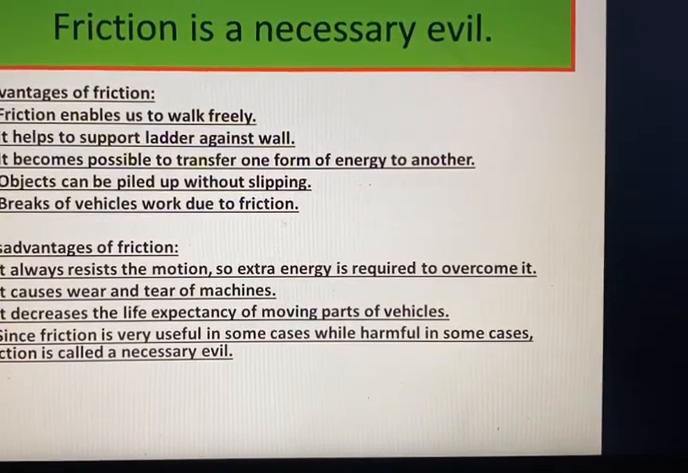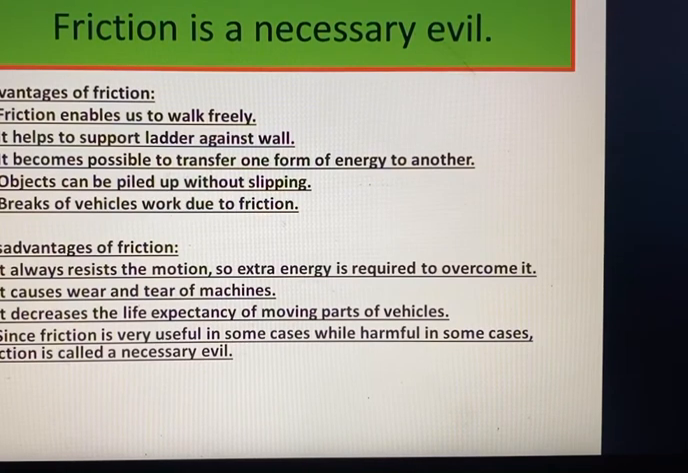Okay, so why is friction called a necessary evil? There are some advantages and disadvantages. Some advantages are: number 1, of course, friction enables us to walk freely. It helps to support a ladder against the wall. It becomes possible to transfer one form of energy to another. Objects can be piled up without slipping. And lastly, brakes of vehicles work due to friction.